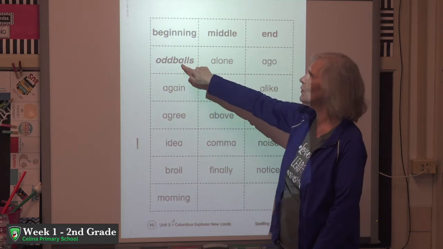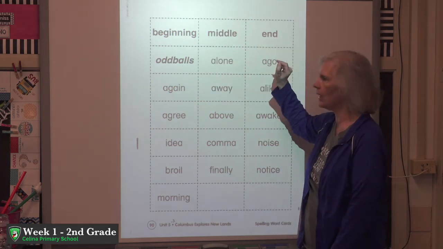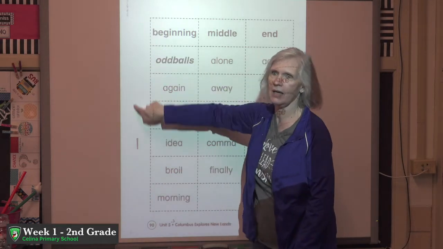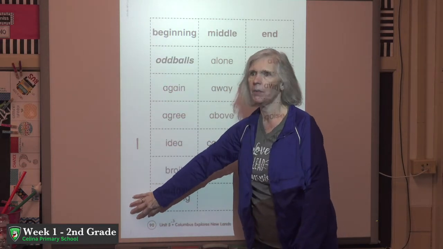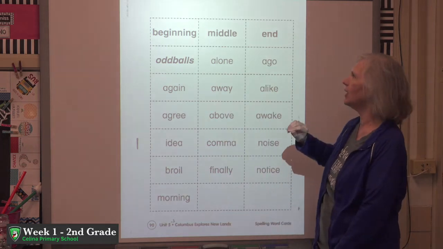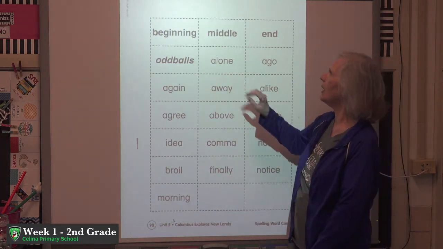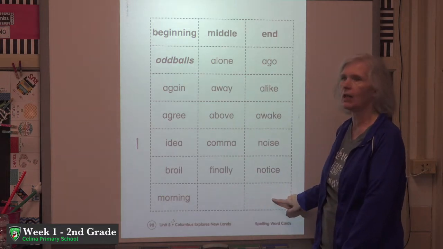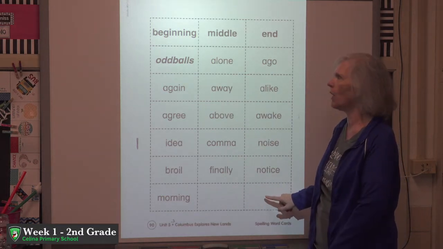And I like to tell my students to cut those 4 out first. And then since we have 4, we're going to glue them on the long side of the page and put them up at the top. Those are going to be our column headings for our schwa sounds. And then you can cut out all the other words. The 2 blank ones at the bottom you can either recycle or think of your own schwa words to fill in.